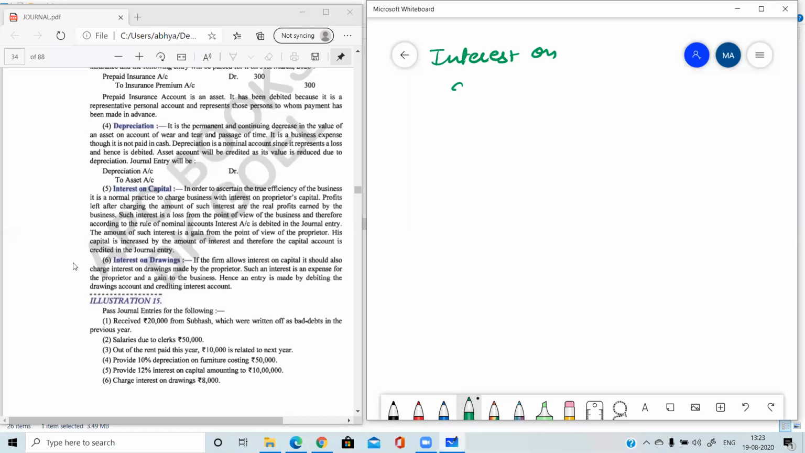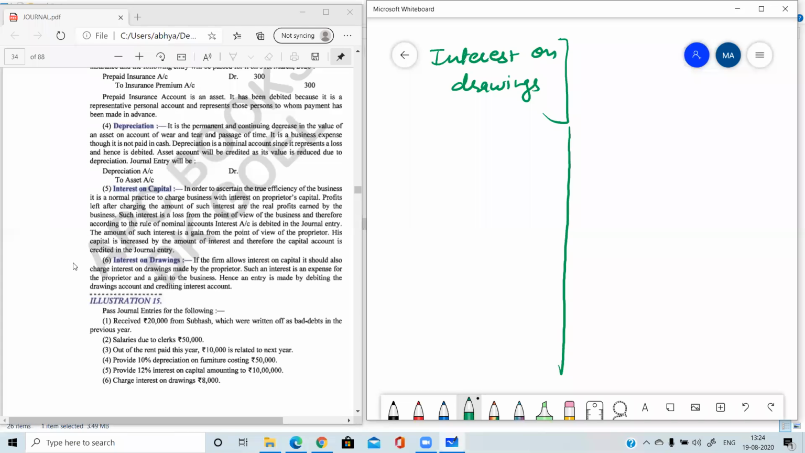Special entry for today, interest on drawings. So there may be two entries for this, and any one entry you can use, both are correct. Interest on drawing means when the drawings are made by the proprietor for personal use, either he has withdrawn the goods or he has used the cash, then he has to pay interest on drawings. So that interest will be paid by the owner, the proprietor, to the business. For the business, we have to record the transaction in the books from the business point of view, not the owner's point of view.